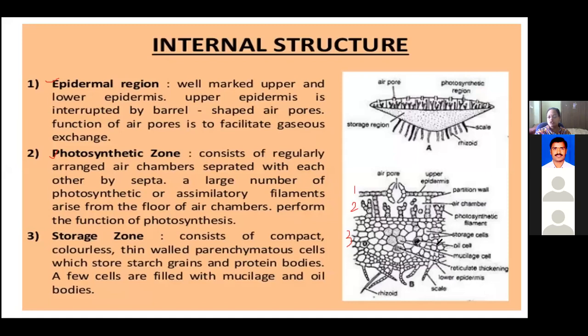They store food material, which is starch and also protein bodies. There are certain cells that store mucilage or oil bodies. So this zone is always preferred for storage, and that's why it is called the storage zone.